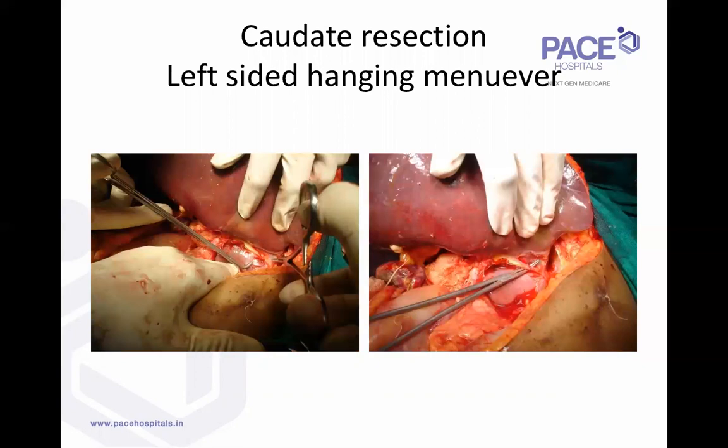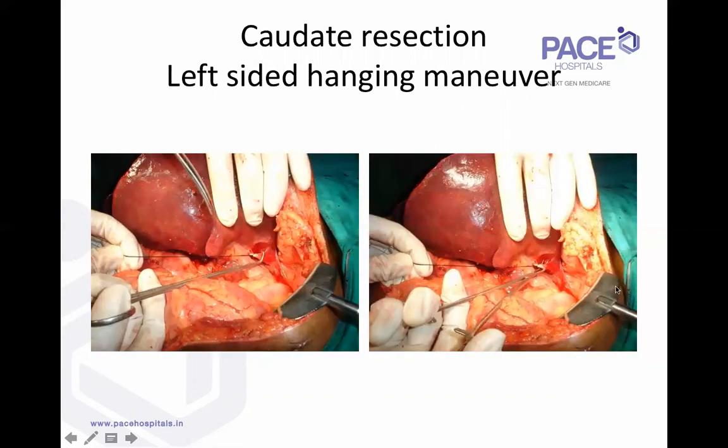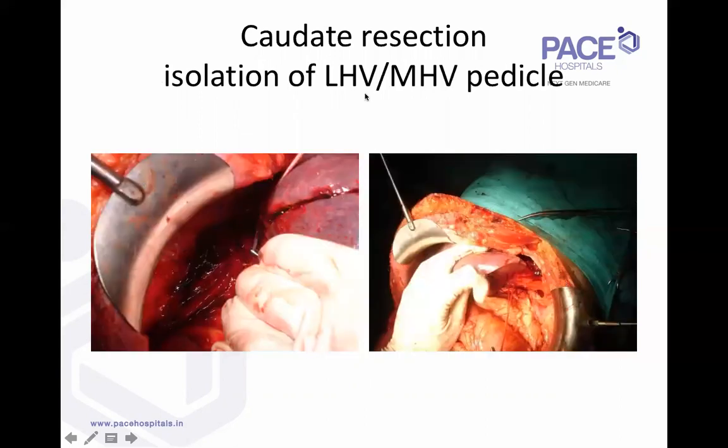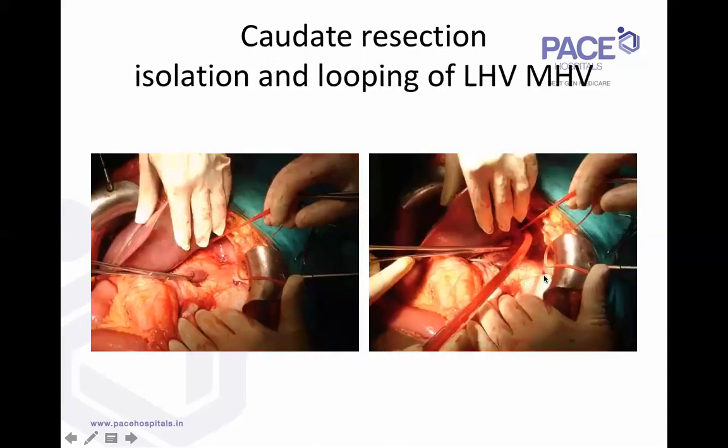Then we do the left hepatic vein slinging. For that, we divide the Arantius ligament, the remnant of the ductus venosus connecting the left portal vein to the left hepatic vein. This is the Arantius ligament we're dividing here. Once we divide it, we get access to the lateral and the infrahepatic IVC, and you can sling the left and middle hepatic vein branch. So the left and middle hepatic vein trunk has been slung. What is the advantage of doing this?